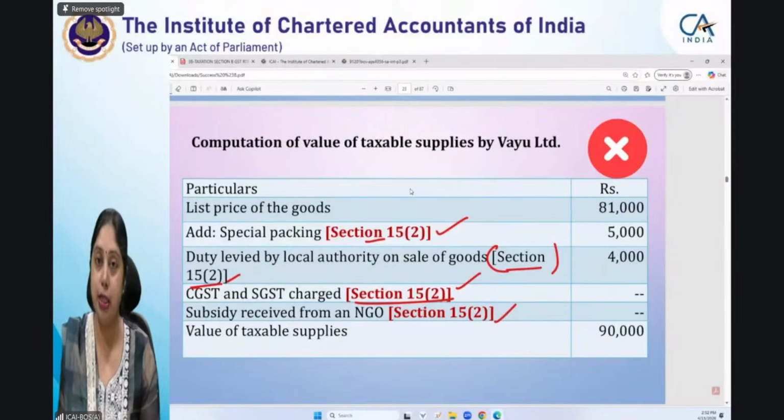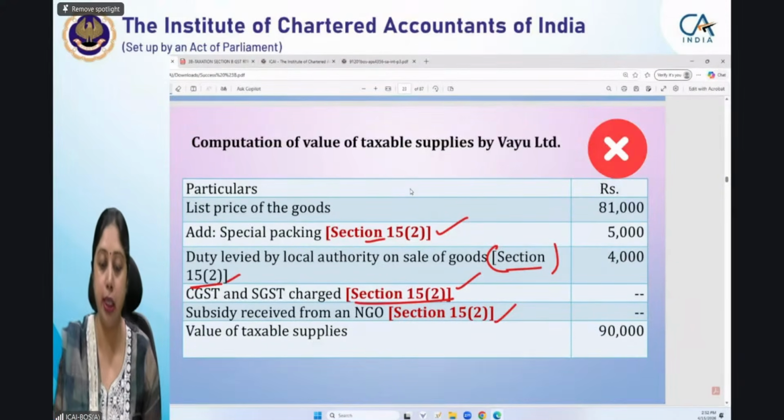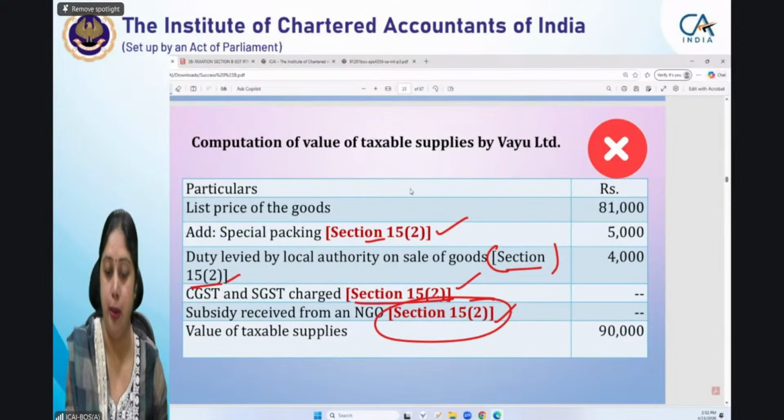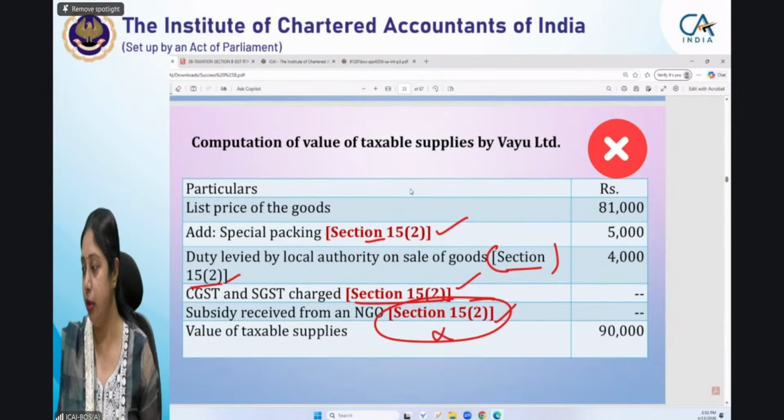If you are giving the section, that is fine, but give the provision which that section contains: why this special packing has been added, why duty levied by local authority, because these are taxes other than GST, CGST, SGST, and IGST, and they are includable in value of supply. So that reason you have to mention to get full marks. That is how reasoning has to be mentioned. Reasoning cannot only be the section. That is not the proper way of writing the reasons.